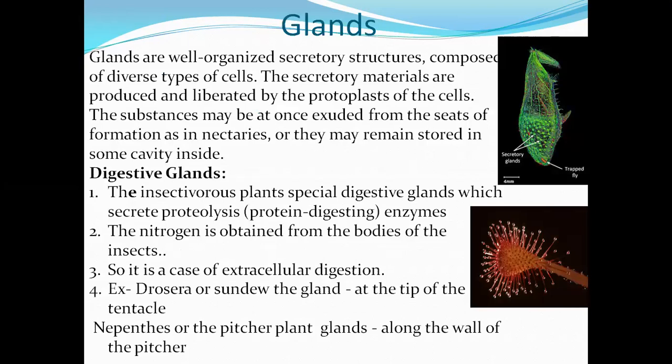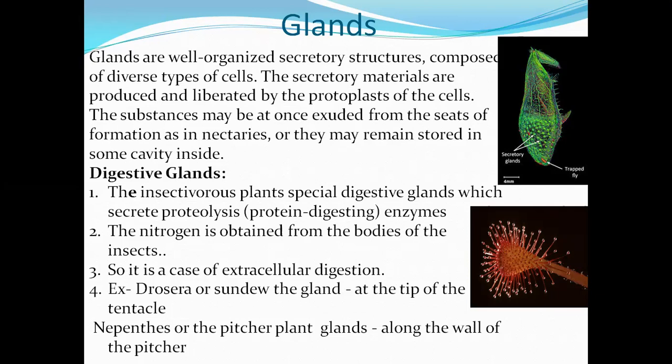Now we will see them one by one. First one is glands. Glands are well organized secretory structures composed of diverse types of cells. The secretory materials are produced and liberated by the protoplast of the cells. The substances may be exuded at once, as in nectaries, or they may remain stored in some cavity inside.